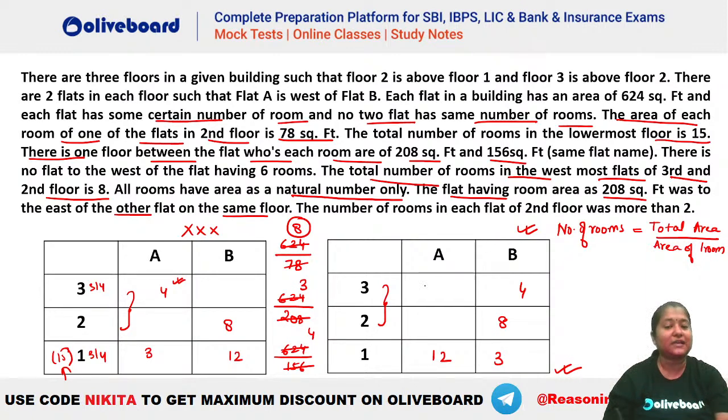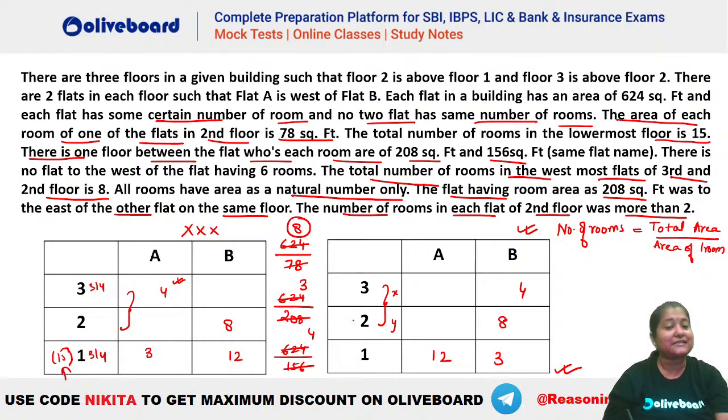So that means, let's say if this is x, this is y. So x plus y has to be how much? It has to be 8 here. So now we also know that it is given the number of rooms in each flat of second floor was more than 2. So here y should be a number which is greater than 2.